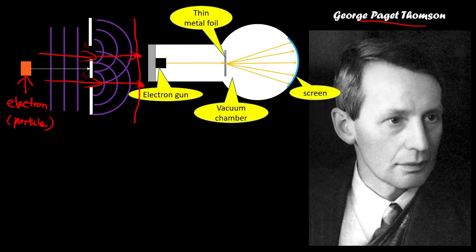So what is actually the thin metal foil? Let's say an electron is ejected from the electron gun. It will travel with a very high velocity, almost equal to 10 to the power 7 meters per second, which is quite near the speed of light.